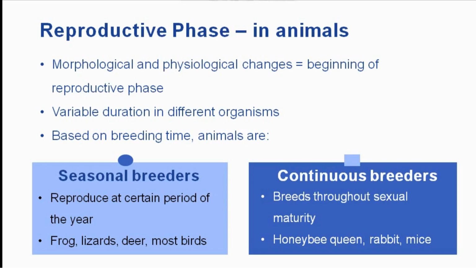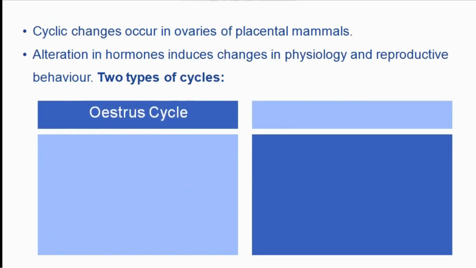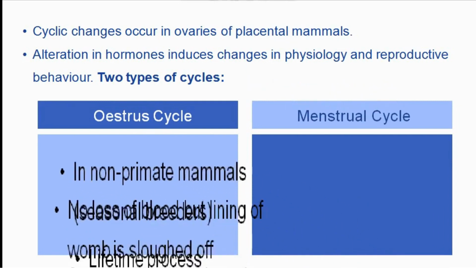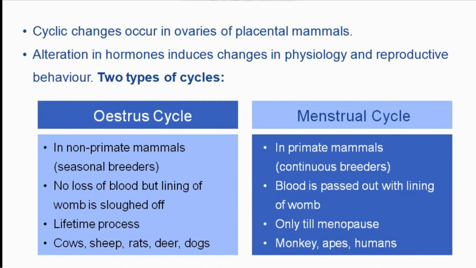Continuous breeders can breed throughout sexual maturity, which lasts for several years. Honeybee, queen, rabbit, mice, and us humans, we all are continuous breeders. Now, in the ovaries of placental mammals, remarkable cyclic changes occur under the influence of hormones that also affect their reproductive behavior.